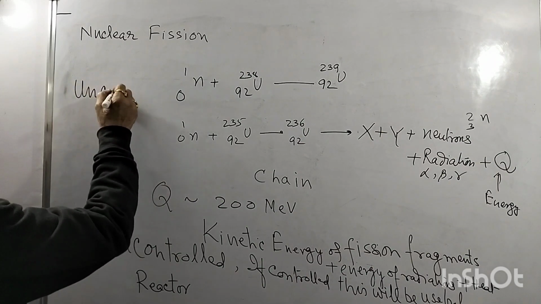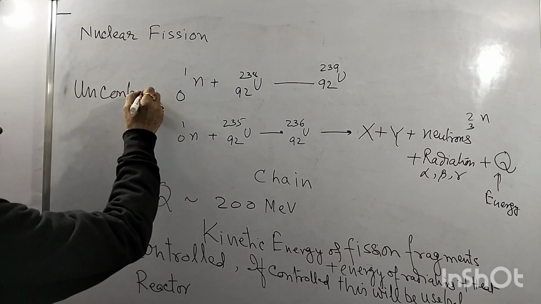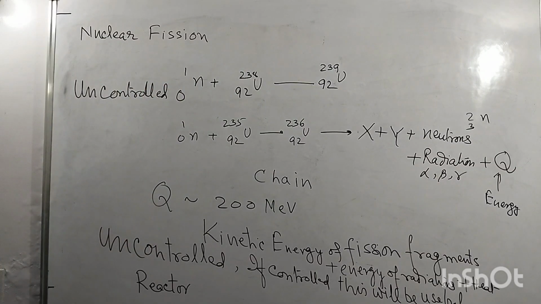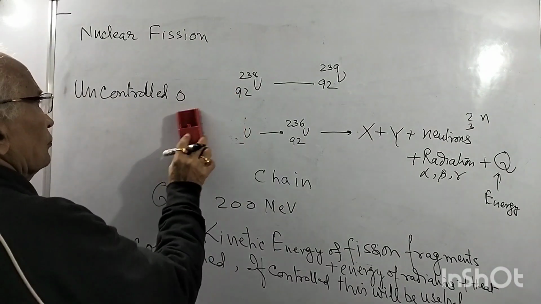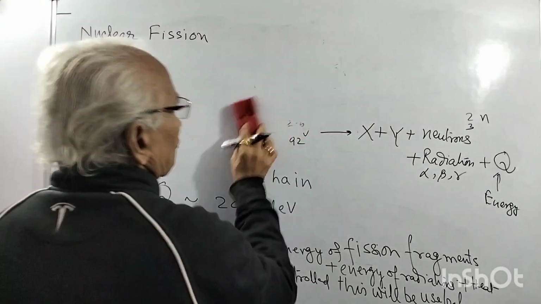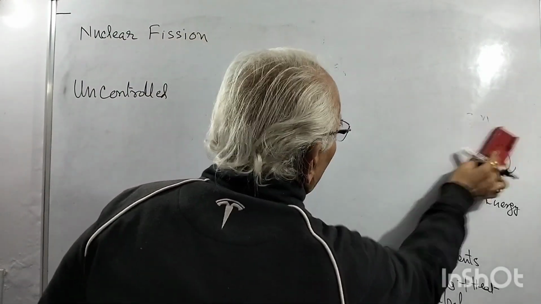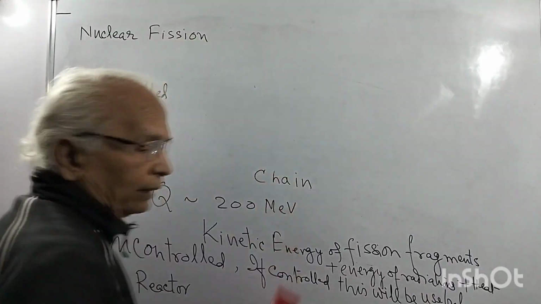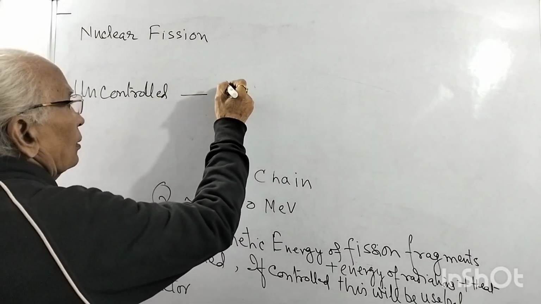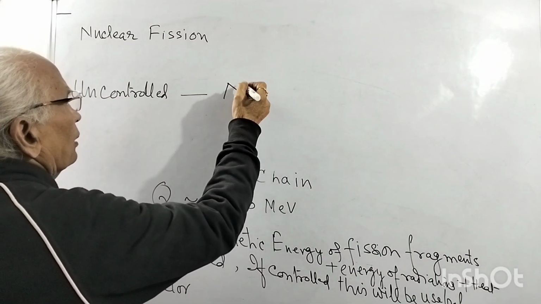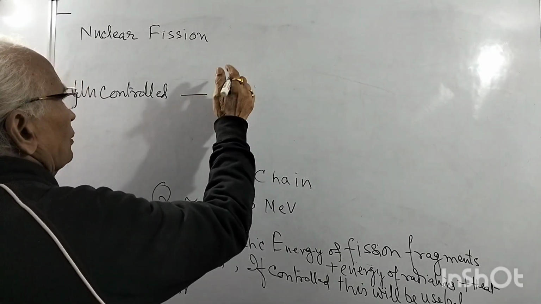If the fission is uncontrolled, well, uncontrolled fission means a nuclear or atomic bomb, you can say.